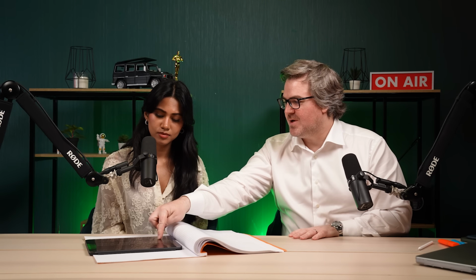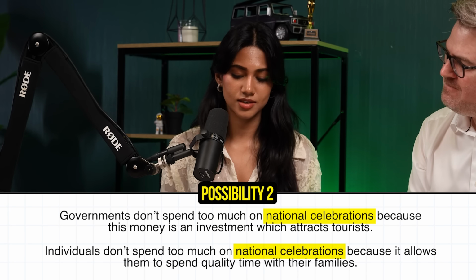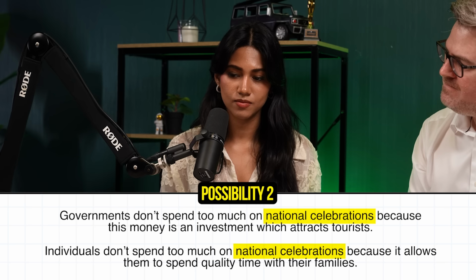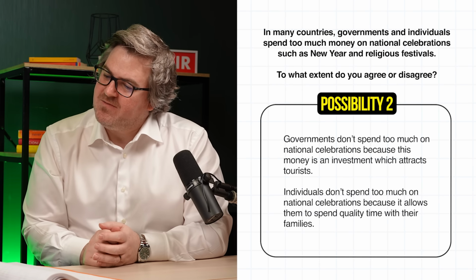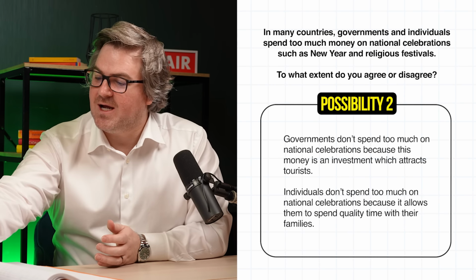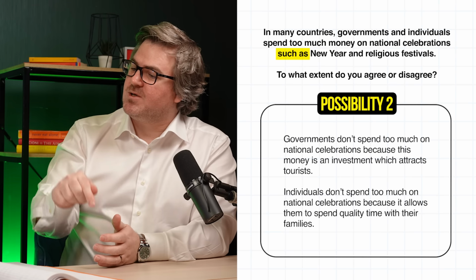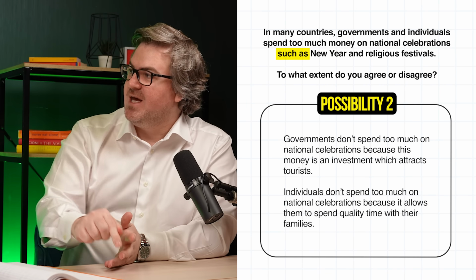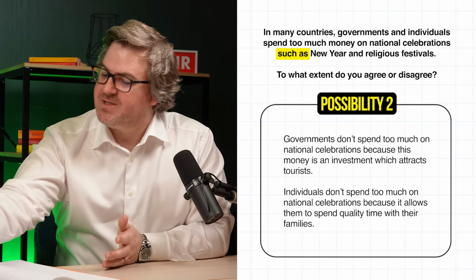So that leaves us with possibility 2 or possibility 1. Which one do you think is correct and which one's wrong? This is wrong because it only focuses on national celebrations. It doesn't acknowledge anything about religious festivals. So let's look at the question. In many countries, governments and individuals spend too much money on national celebrations, such as New Year and religious festivals. So the 'such as' is not saying you must talk about New Year's and religious festivals. It is giving you examples to help you understand what national celebrations are.